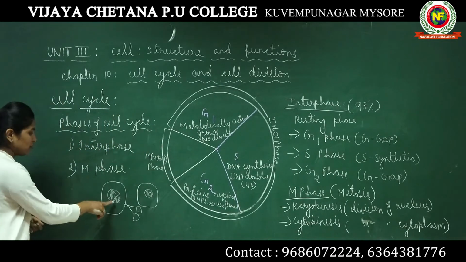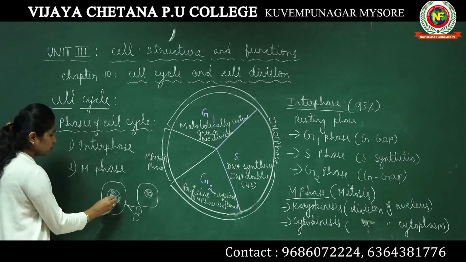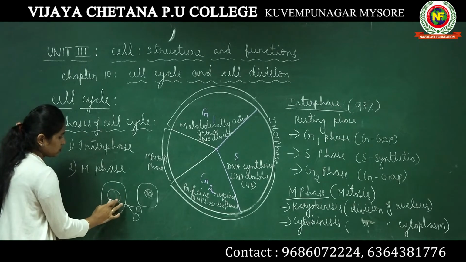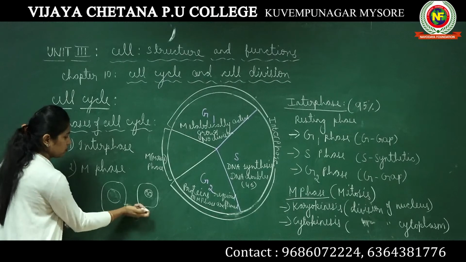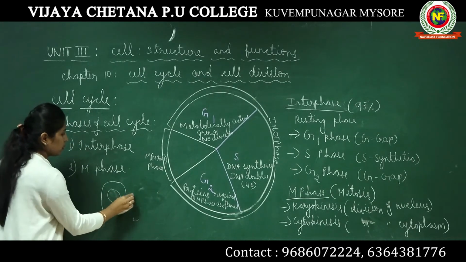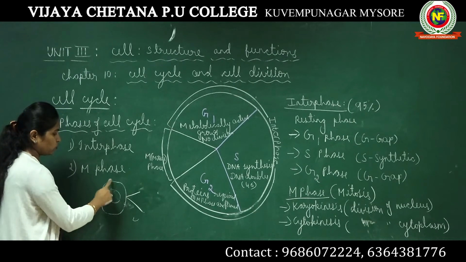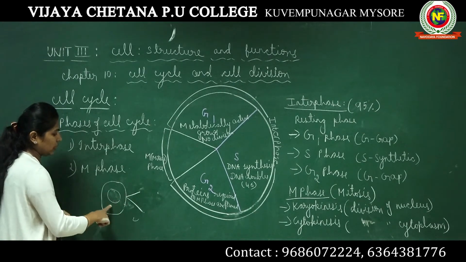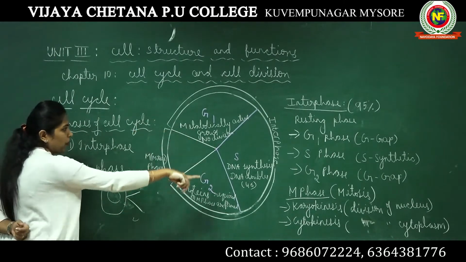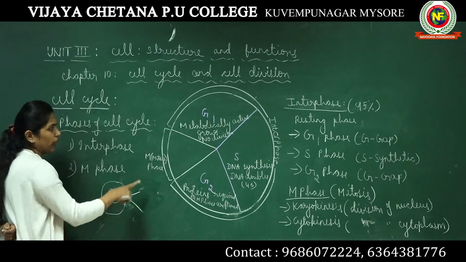If you have a cell, imagine this is a particular cell. If this cell has to divide, it has passed through interphase. Now everything is ready.